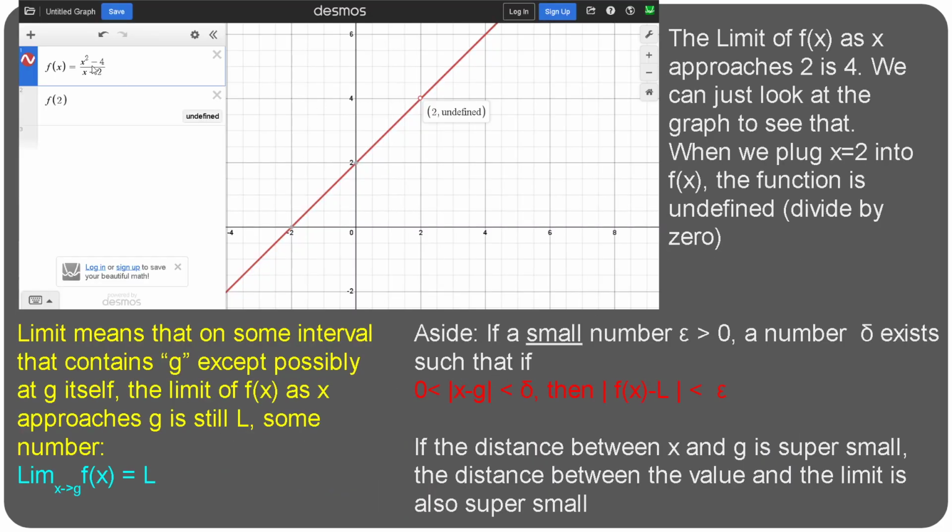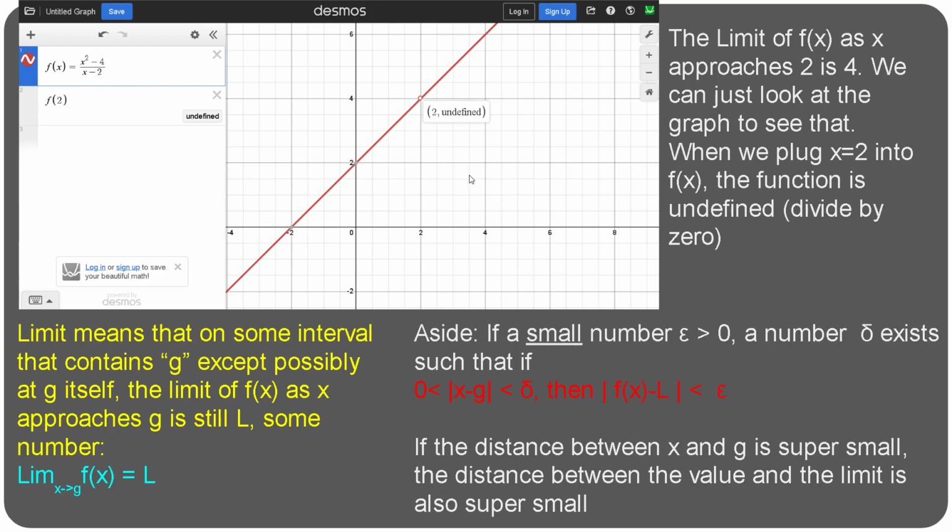So let's take a look at this function. We have f of x is equal to x squared minus 4 divided by x minus 2. And it just forms a line when you plug it into Desmos. But you can see something interesting. As you approach 2, you see that the line goes through 4. But if you plug in x equals 2, you get undefined because you end up getting 0 divided by 0. X squared is 4, minus 4 is 0, and then when you plug in 2, 2 minus 2 is 0.